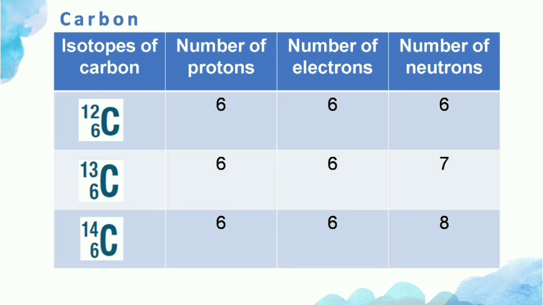Carbon 12, carbon 13, and carbon 14 are the 3 isotopes of carbon. As carbon has atomic number 6, so the number of protons and the number of electrons in each carbon isotope is 6. And in carbon 12, the number of neutrons is 6. In carbon 13, the number of neutrons is 7. And in carbon 14, the number of neutrons is 8.